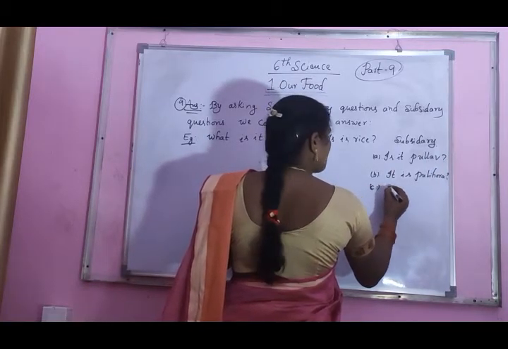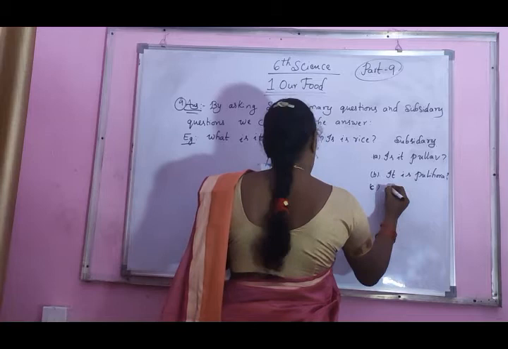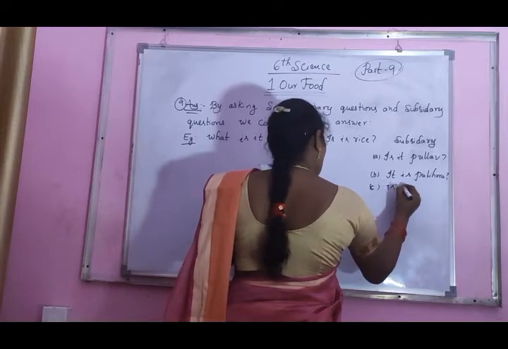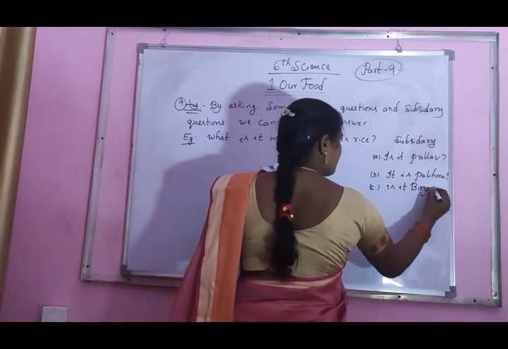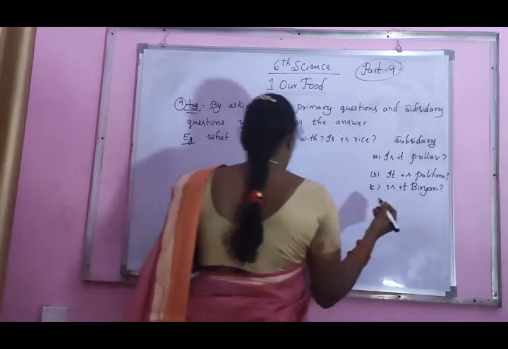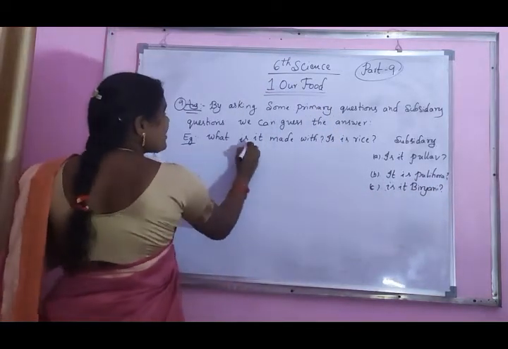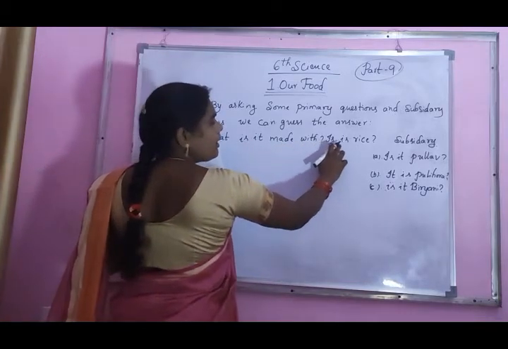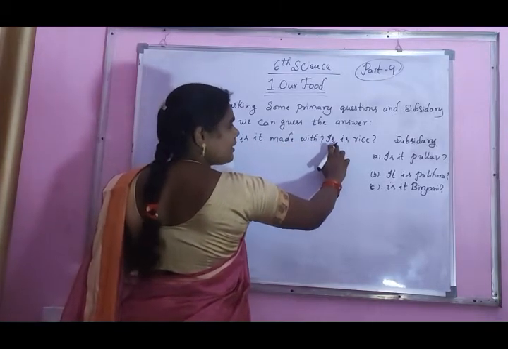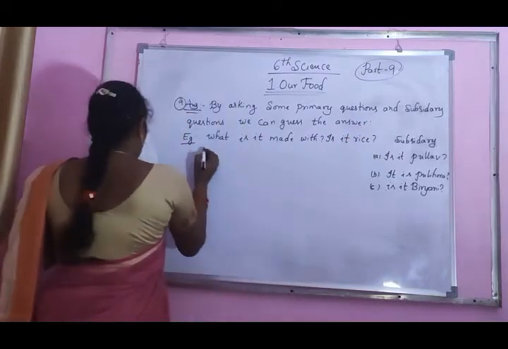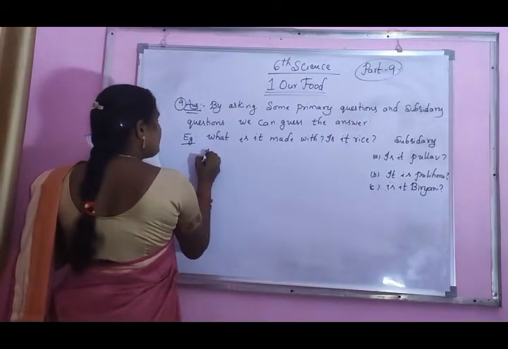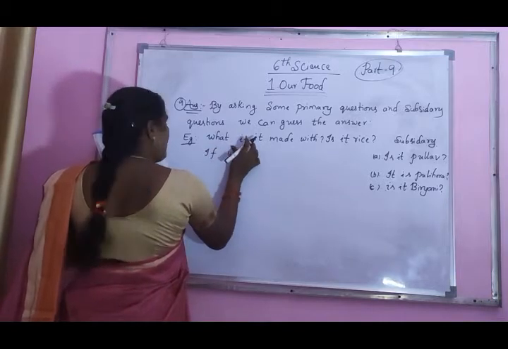C. Is it biryani? Here, what is it made with? Is it rice? Here we say yes.